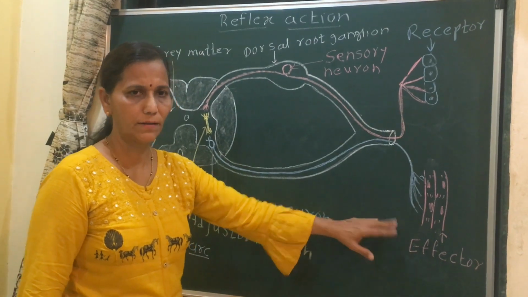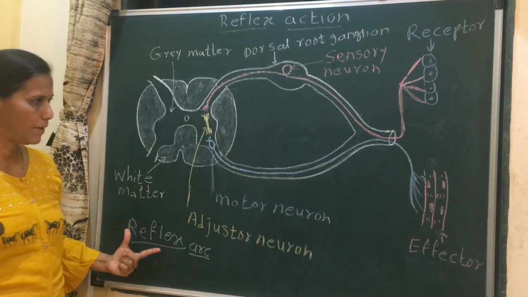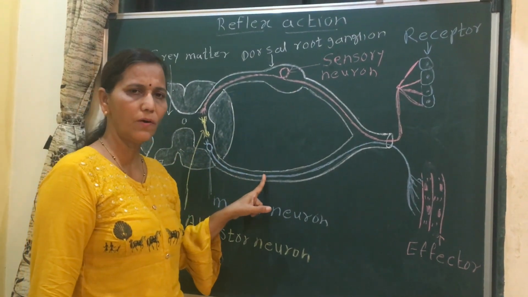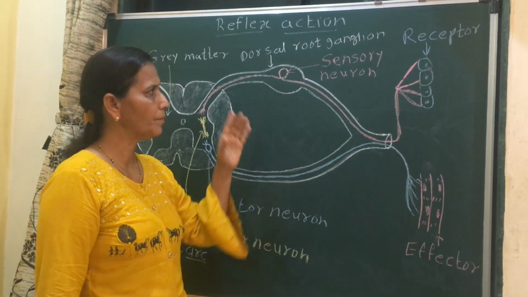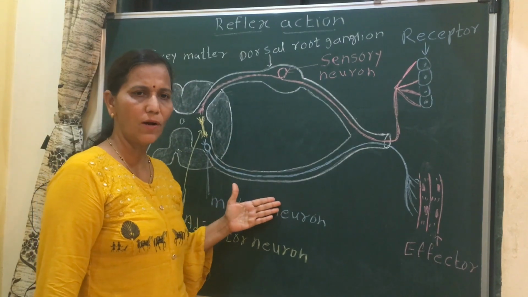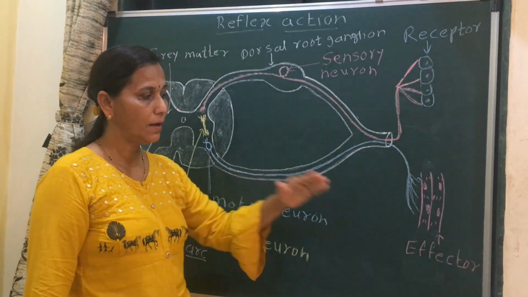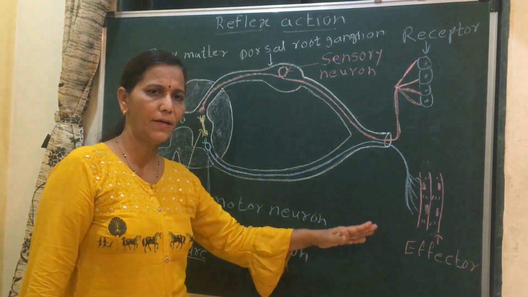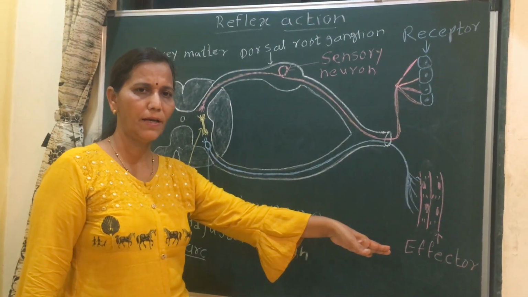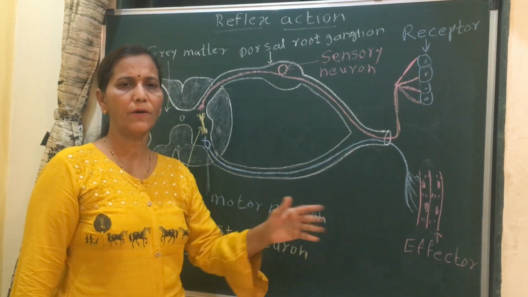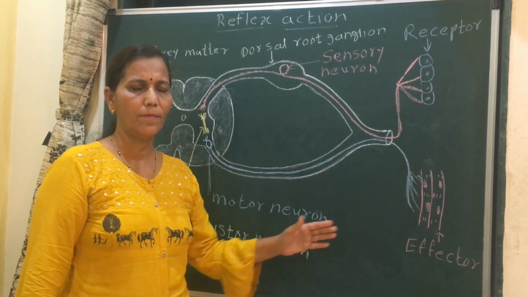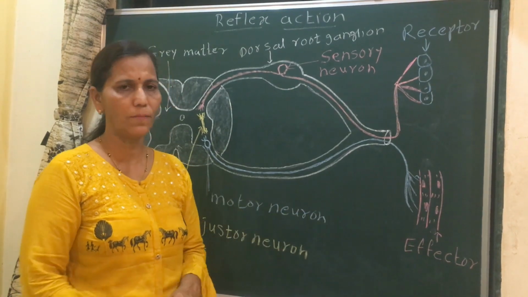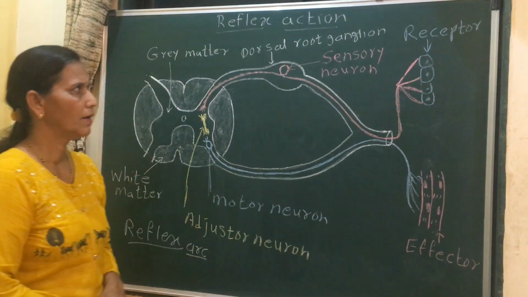and smooth muscle. Such reflex arcs are called visceral reflex arcs. See, in a reflex arc, if only one sensory neuron and one motor neuron are involved, it is called monosynaptic. If many are involved, it is called polysynaptic. If the effector is located in a visceral organ, it is called a visceral reflex arc. And if it is located in a somatic body part like skeletal muscle, it is called a somatic reflex arc.